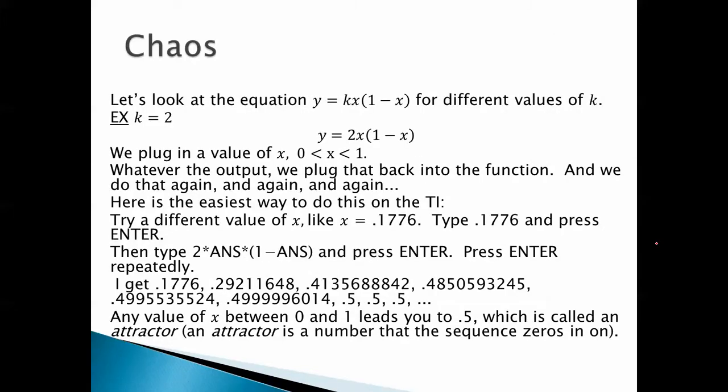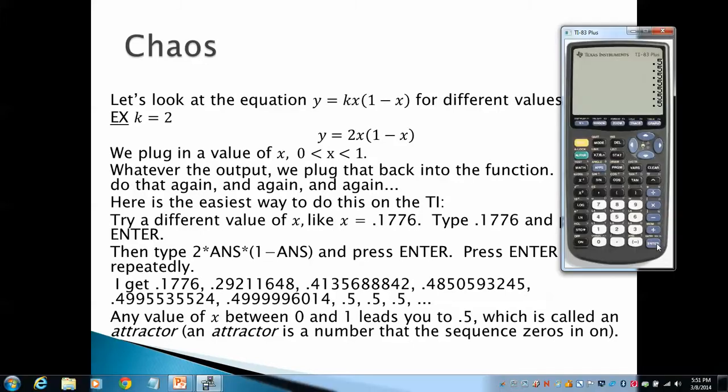So let's try a different value of x, like x equals 0.1776. So again, let's type 0.1776, and then press enter. And now we're going to type in 2 times answer times 1 minus answer. And you'll see what we get.